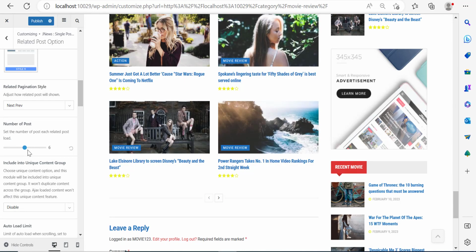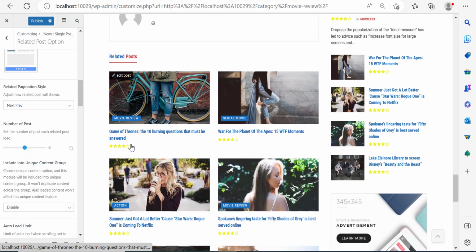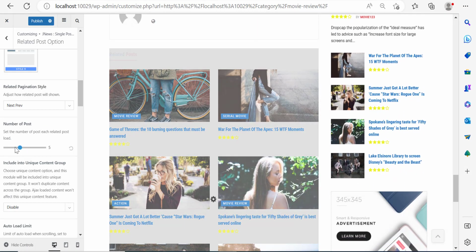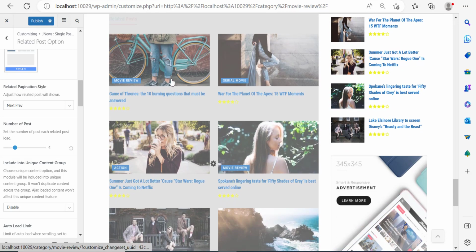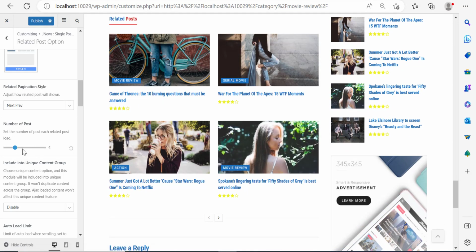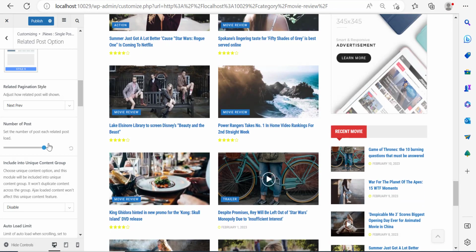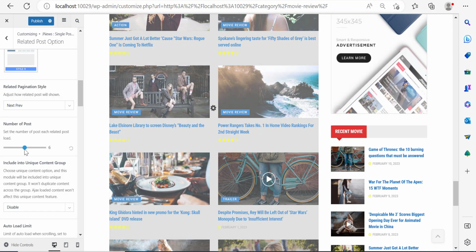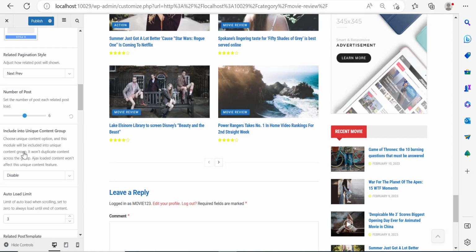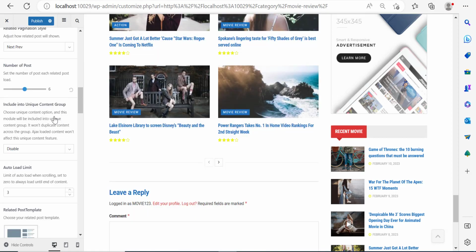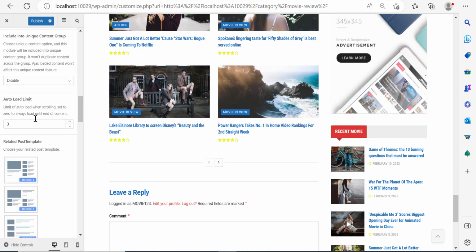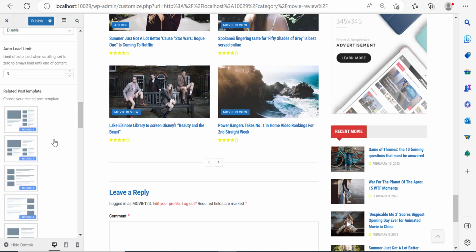Here you can decide on how many posts you want to show. So here we've decided it's 6, but you can make it 4, for example. And so right now only 4 posts are going to be displayed. You can make it even up until 10, right? So it's up to you how many posts you want to show. But really, I want to display 6. Now over here, include into unique content group. That's not really interesting. Auto load limit, not really interesting as well.